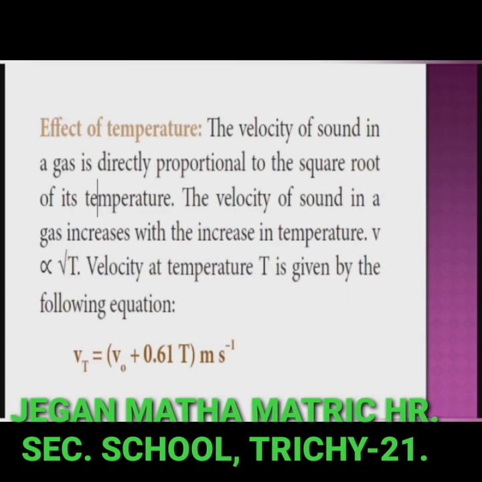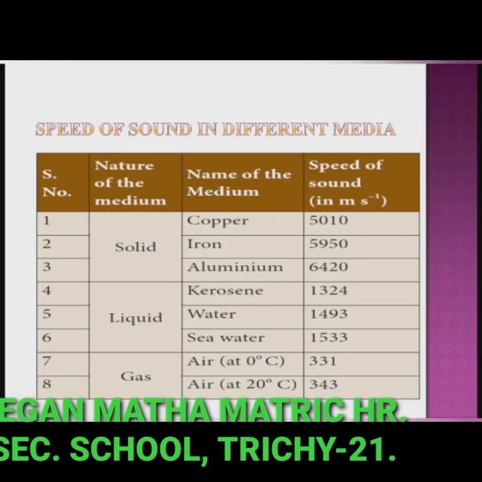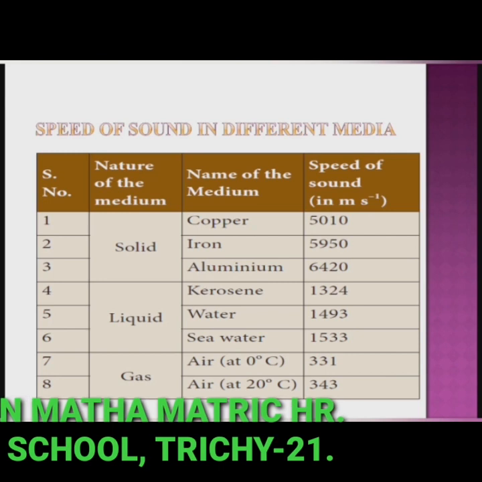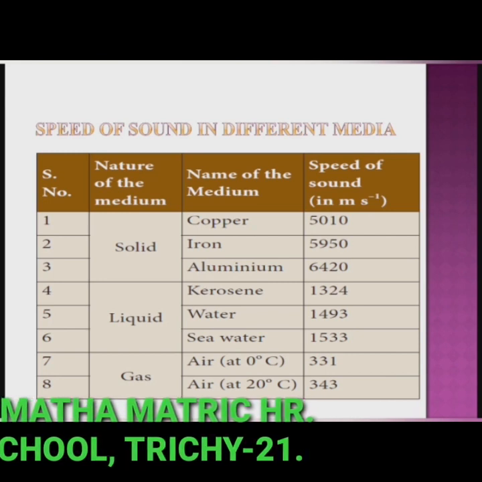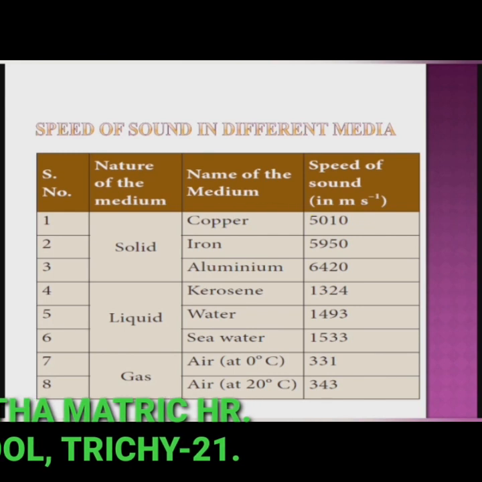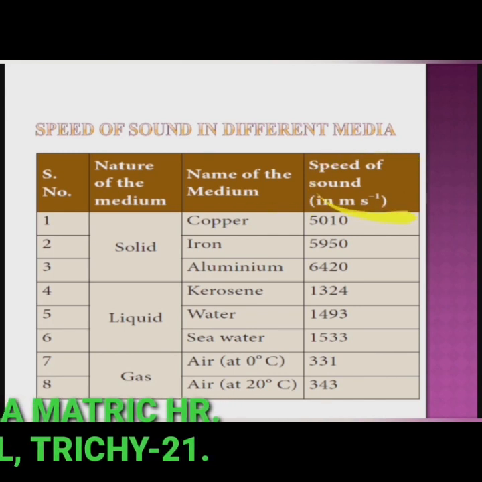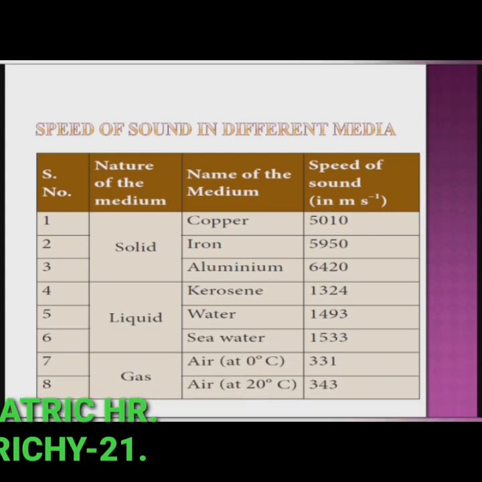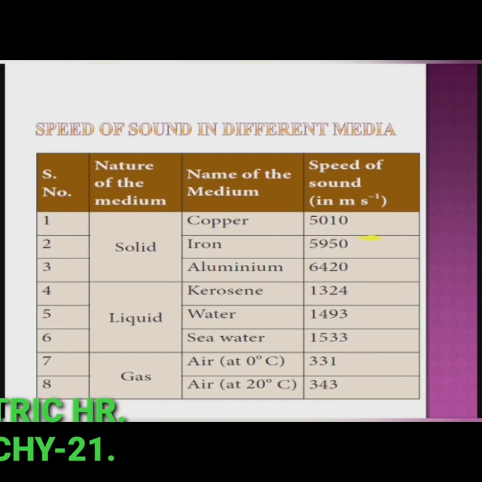Next, speed of sound in different media. This table shows the speed of sound waves in different media: the nature of the medium, solid, liquid or gas, the name of the medium, and the speed of sound in that medium. In copper, the speed of sound is 5010 meter per second. In iron, 5950 meter per second. Then in aluminium, 6420 meter per second.